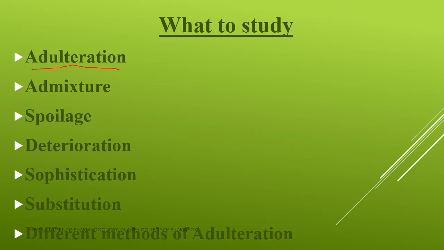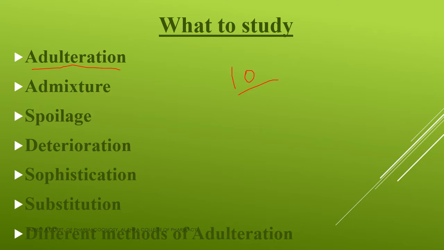Regarding the exam point of view, sometimes the question will be asked as an essay question or a 10-mark question. Here you have to write what you mean by adulteration, then the different types of adulteration. If the question is asked like this, then you have to write the entire thing which I will be giving in the notes later on, and you can also add your possible references. Clear? So for a 10-mark question, you write about adulteration, then all the definitions, that is admixture, spoilage, deterioration, sophistication, substitution, etc., and the last part, the different methods of adulteration. There are 7 methods.